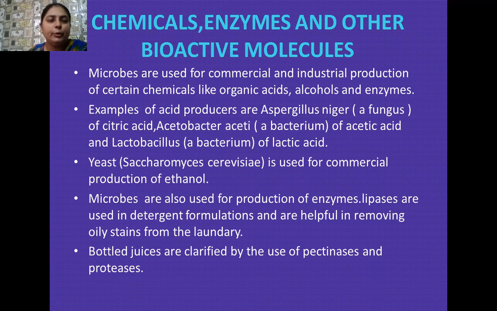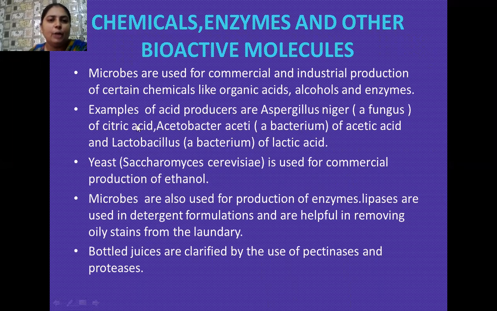Students, microbes are also used commercially and at industrial scale for the production of certain very important chemicals. These may be different types of organic acids, alcohols and enzymes. An example of these microorganisms is Aspergillus niger, which is a kind of fungus.